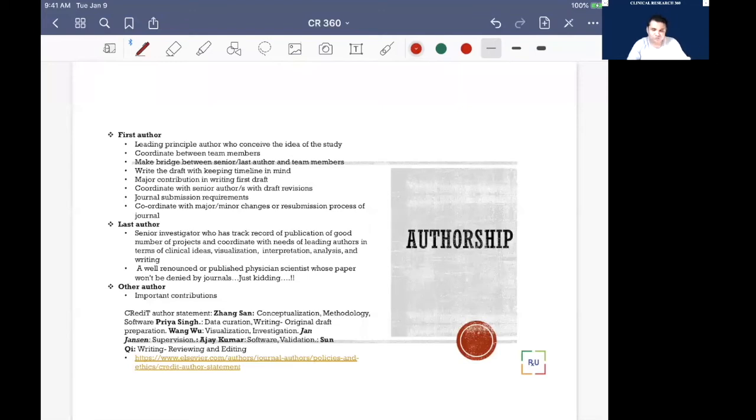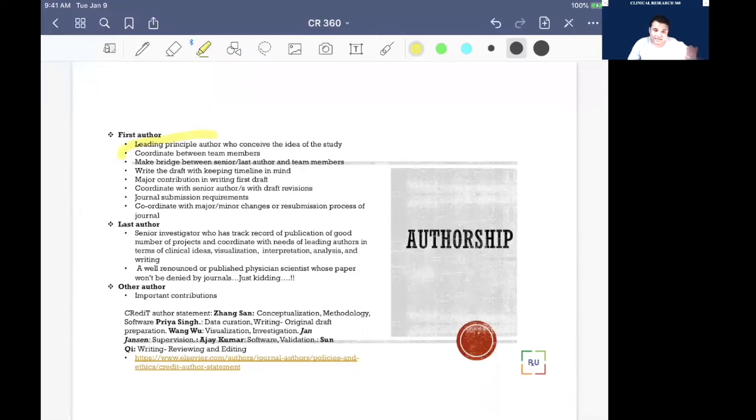Now here we don't have to talk much about authorship, we talked about it already. Authorship is about how you decide, whether it should be the first author. The first author is the leading author who conceives the idea, who coordinates between the team members, who makes the bridge between the senior author and other team members, who writes the draft keeping the timeline in mind, who majorly contributes to the first draft, who coordinates with the senior author on the revision of the draft, who submits the draft.